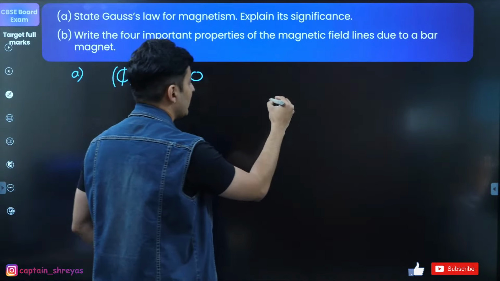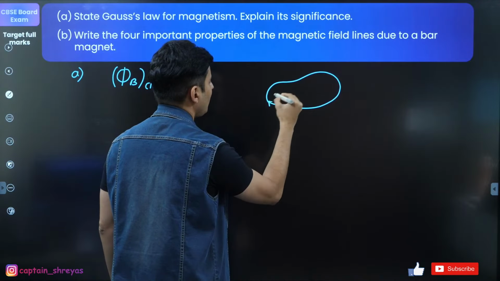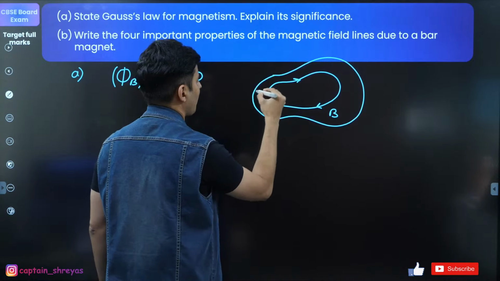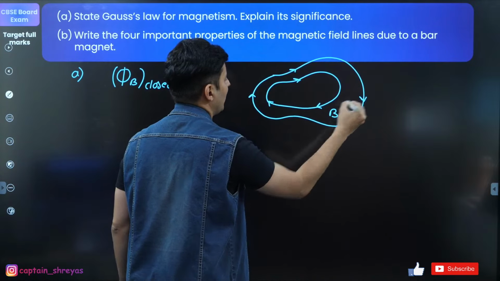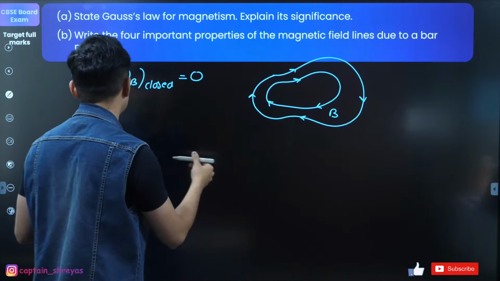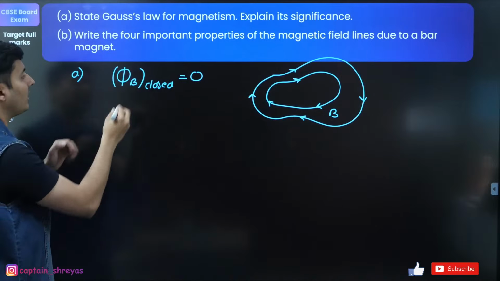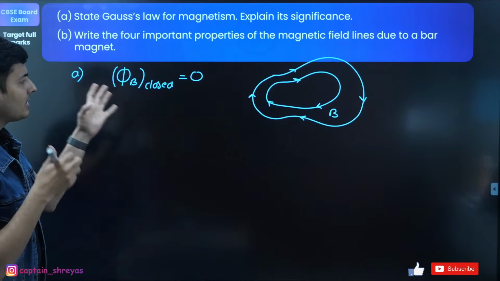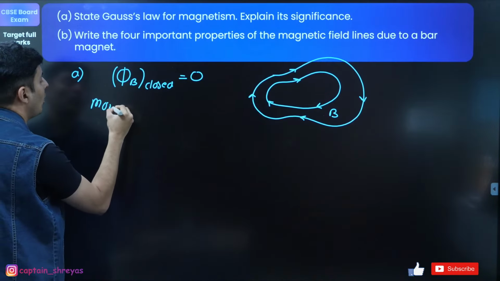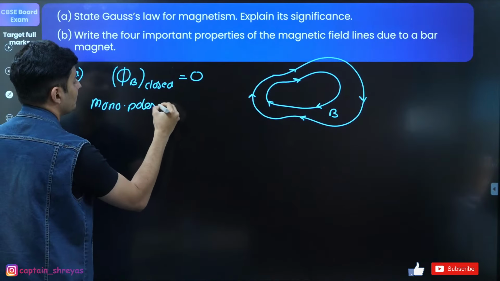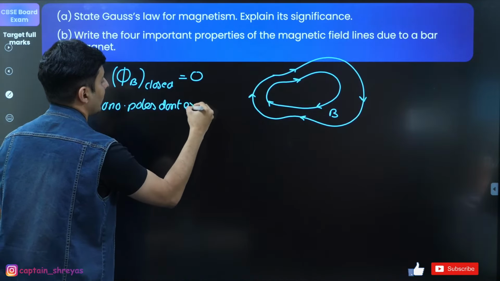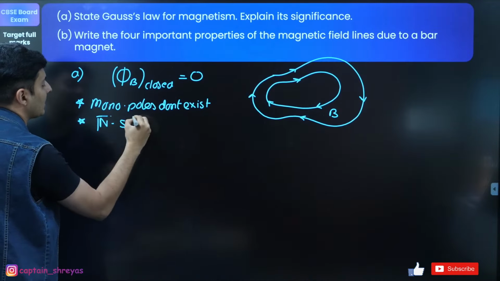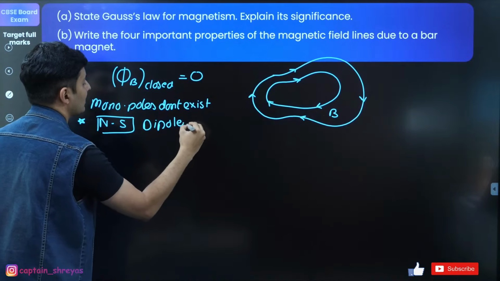Then what you're going to do is draw a diagram like this showing magnetic field lines. Okay, this is very important. If you don't draw diagrams, you might lose marks. So always show a diagram like this. And the significance of Gauss's law for magnetism is that monopoles do not exist. That is one important thing. So magnetism always comes in north-south poles, basically always as dipoles. That is what it means.